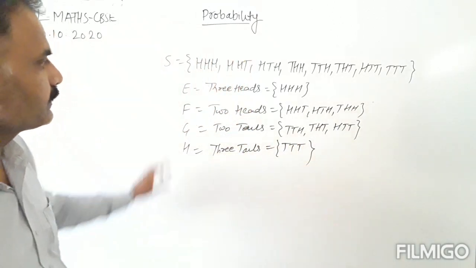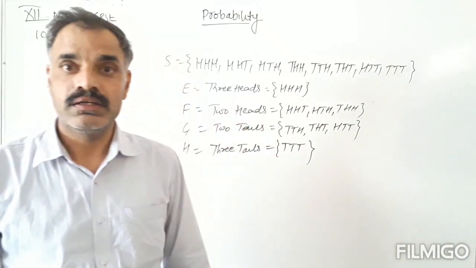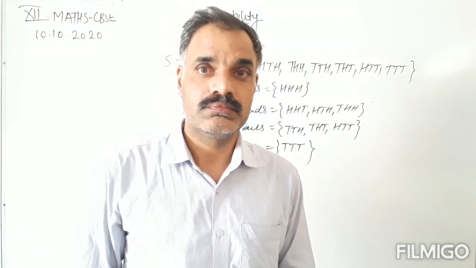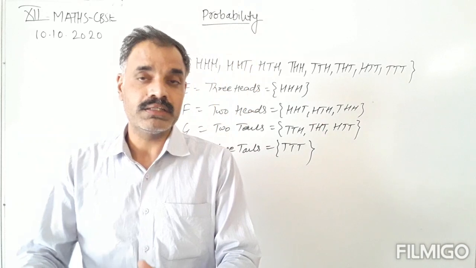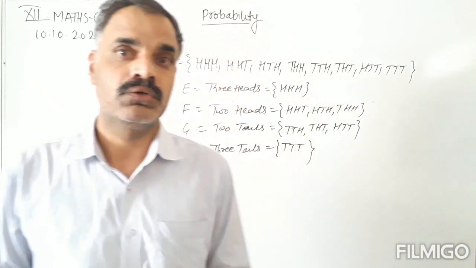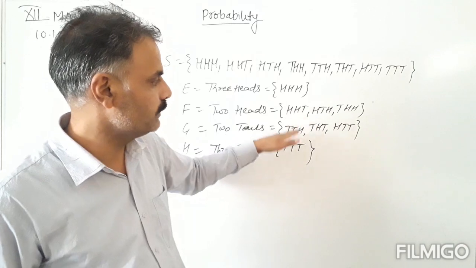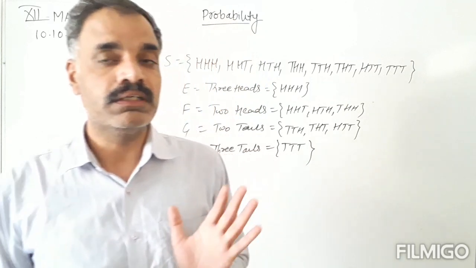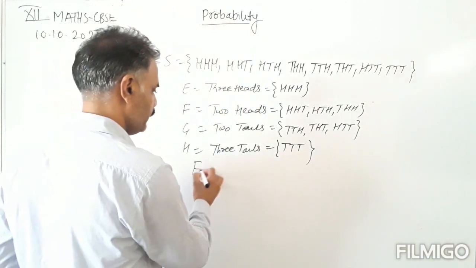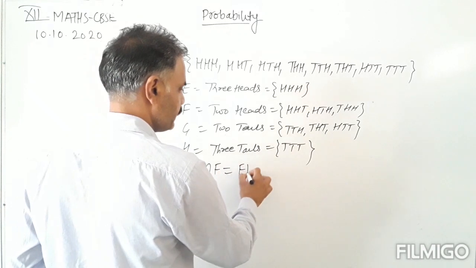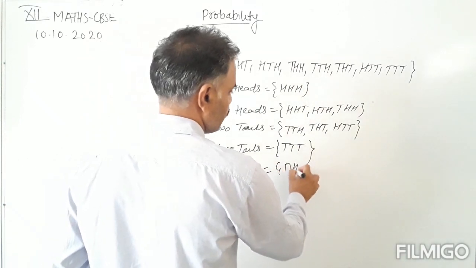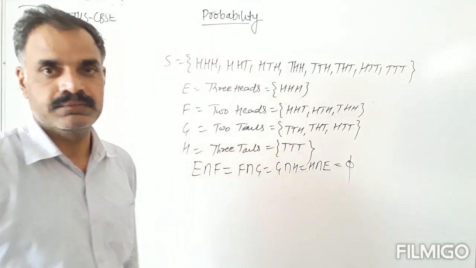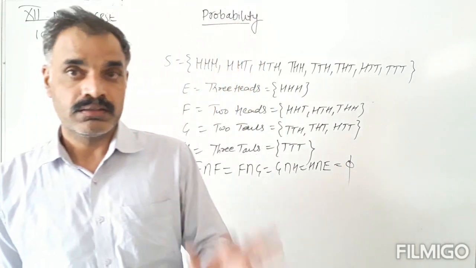Okay, now these are 4 events, E, F, G, and H. We can observe that no 2 events have the same sample point. There is no common sample point between them. So all the events are mutually exclusive events. Here E intersection F equals F intersection G equals G intersection H equals H intersection E is equal to the empty set. So these are disjoint events.